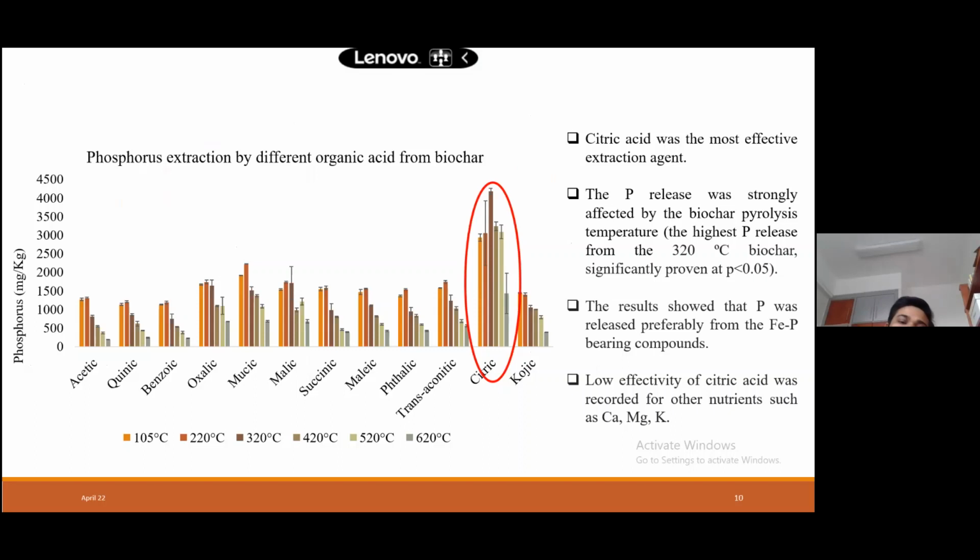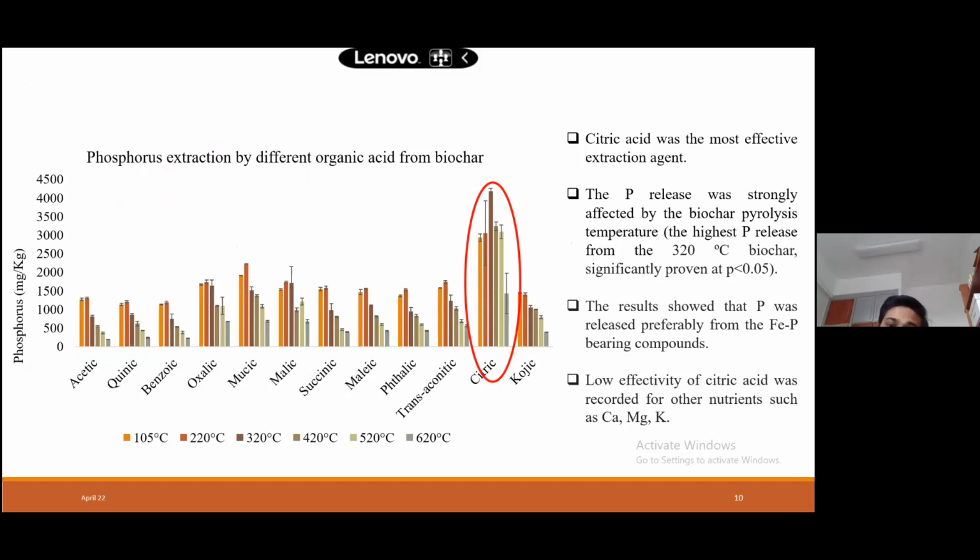So here are the results for this extraction, and we hypothesized that citric acid is the best for nutrient mobilization from biochar. We hypothesized citric acid because we also found citric acid is the best for nutrient mobilization from soil. So that's why we hypothesized citric acid will also be best for nutrient mobilization from biochar.